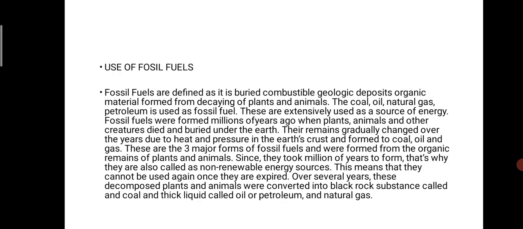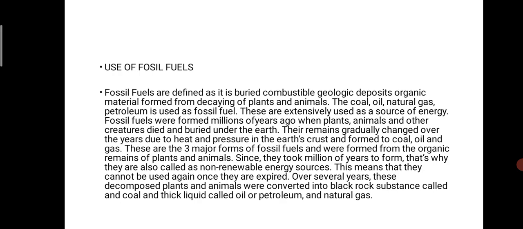Then, uses of fossil fuels. How are fossil fuels used? Fossil fuels are buried combustible geological deposits of organic materials formed from decaying plants and animals. Coal, oil, natural gas, and petroleum are used as fossil fuels. These are extensively used as a source of energy. Fossil fuels were formed millions of years ago when plants, animals, and other creatures died and were buried under the earth, and their remains gradually changed over the years due to the heat and pressure of the earth's crust, forming coal, oil, and gas.